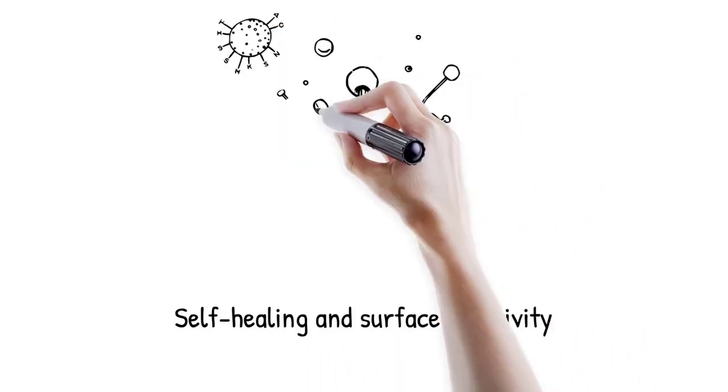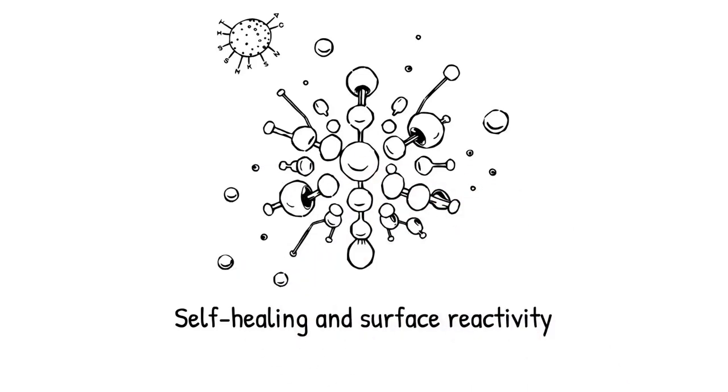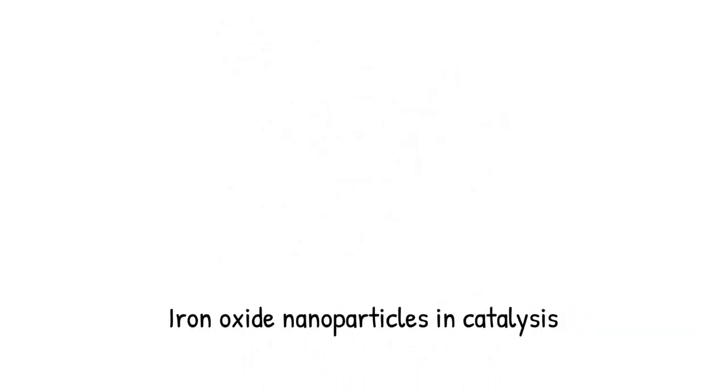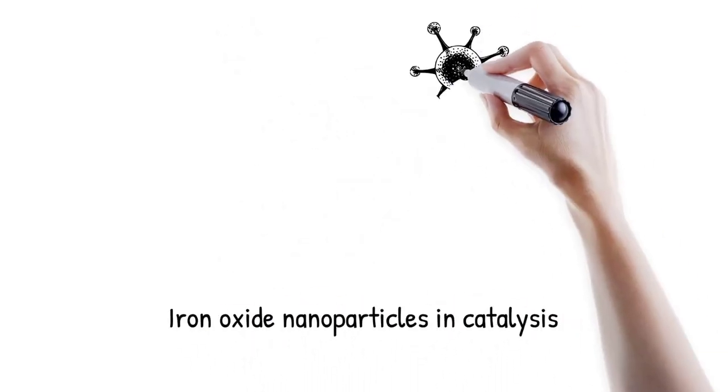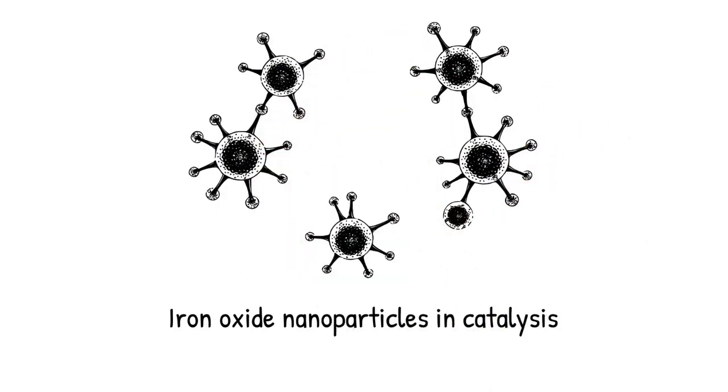This dynamic behavior enhances surface reactivity and self-healing in nanoparticles. Surface mobility also plays a role in sintering, Ostwald ripening, and catalytic regeneration. Iron oxide nanoparticles restructure during catalysis to maintain activity under harsh conditions, like a flexible team that constantly adapts roles. Nanosurfaces are agile and reactive, unlike rigid hierarchies.